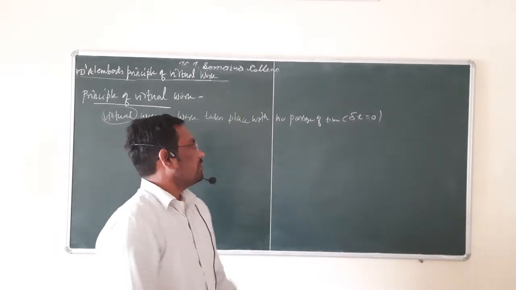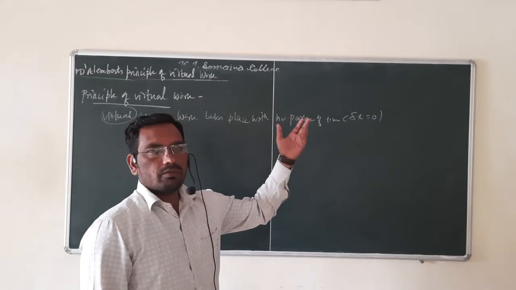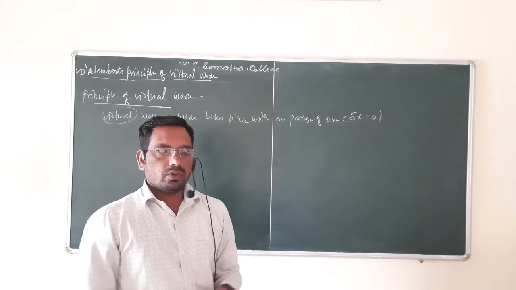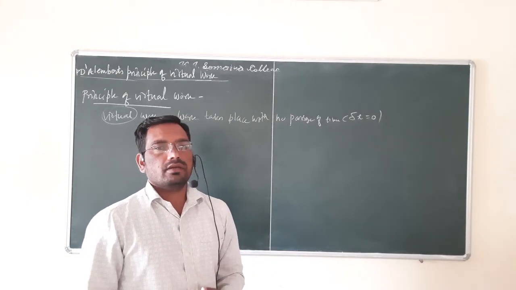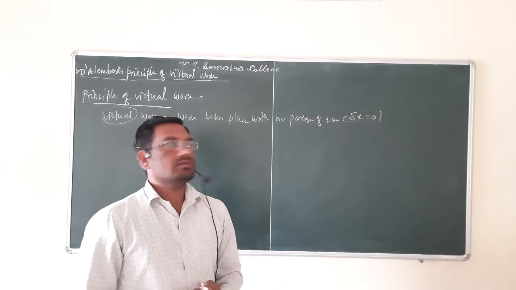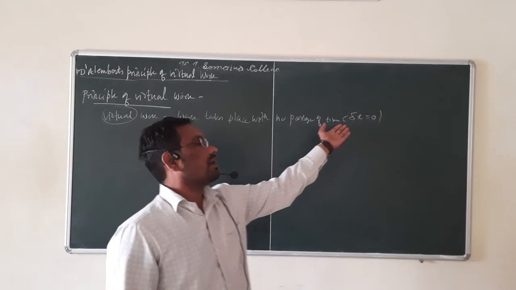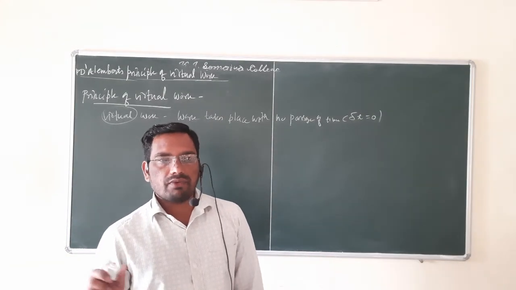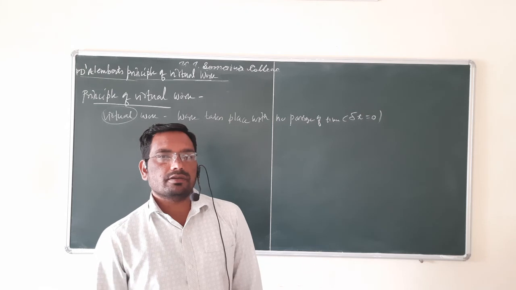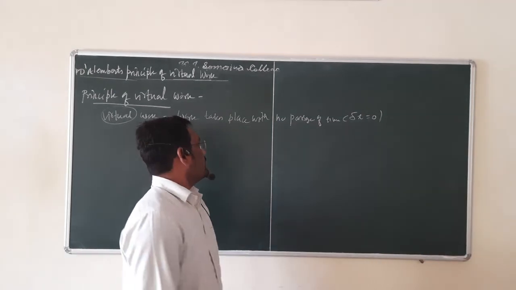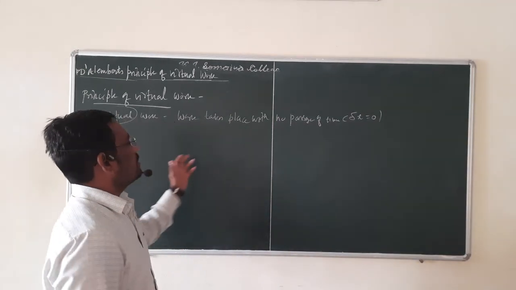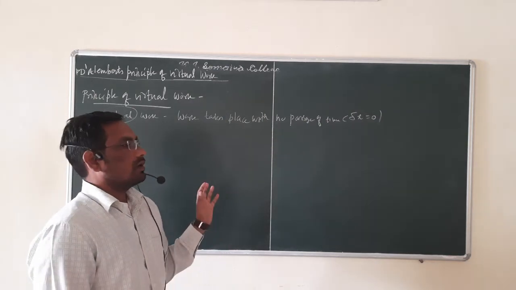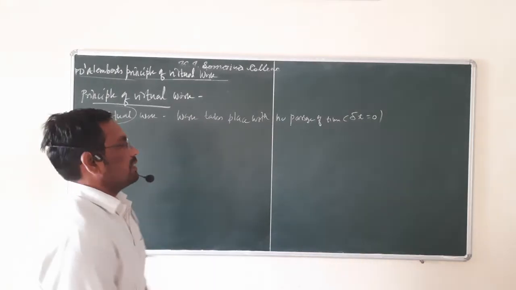To perform actual work, delta t must not be 0. Any displacement needs a certain finite time, so we call this virtual work, because it is not actual work done.